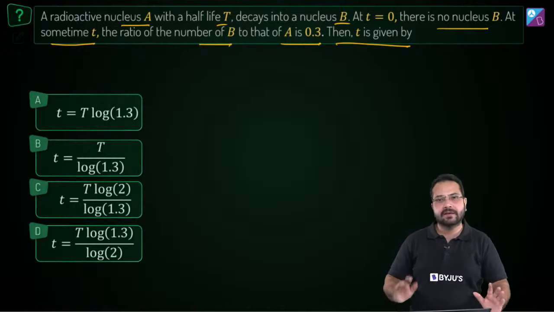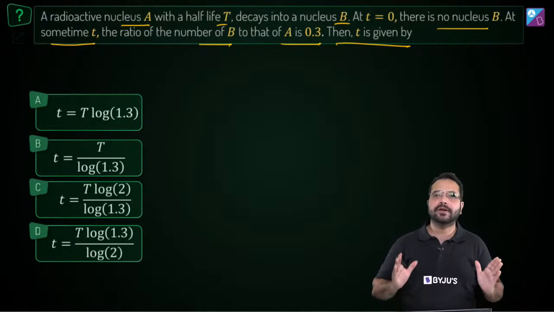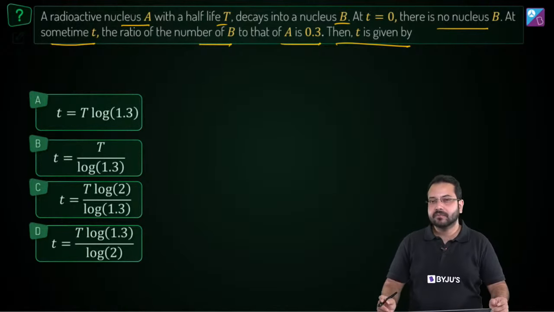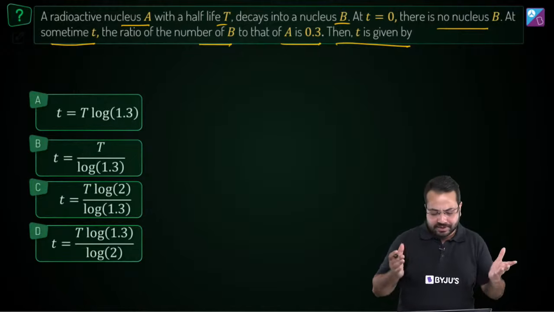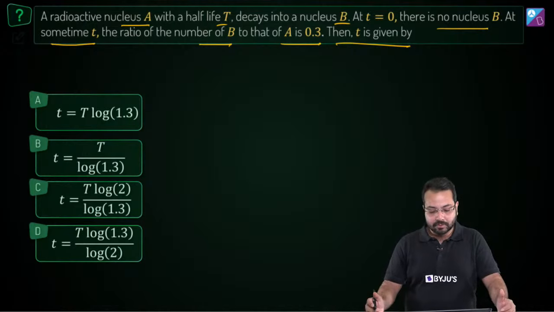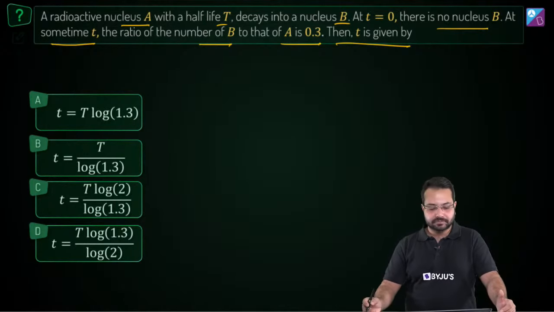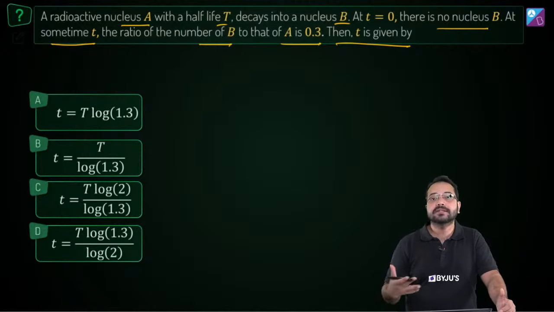Alright, read the question carefully. Make sure you understand the question and then go for it, solve it and quickly let me know your answer. Or if you want to discuss the concept, I think there's not much to discuss about the concept. It's just law of radioactive decay. So quickly solve it and let me know what is the answer and what is the process that you followed.